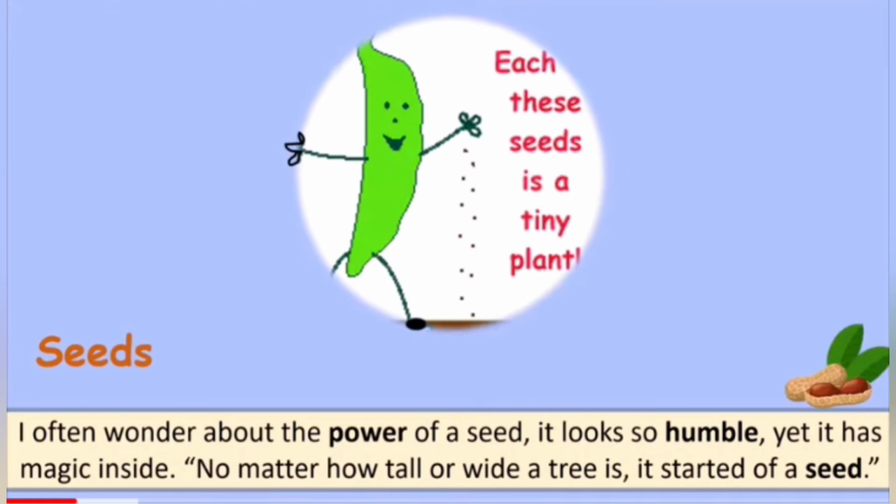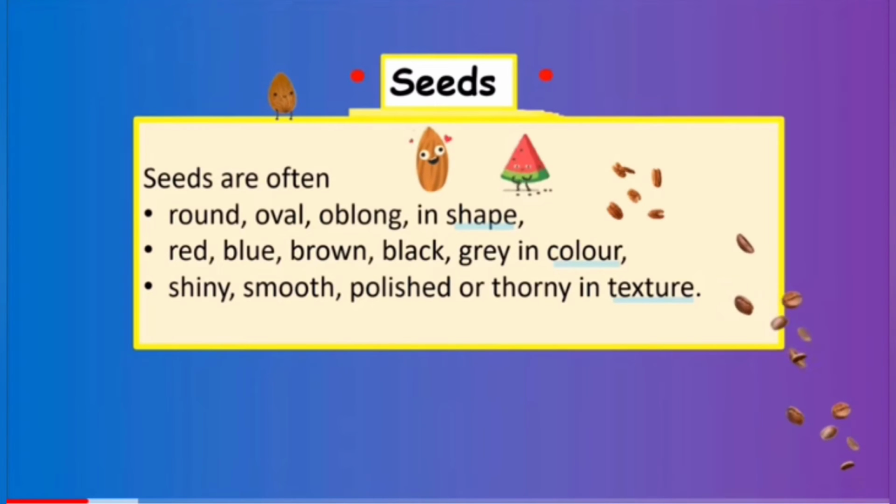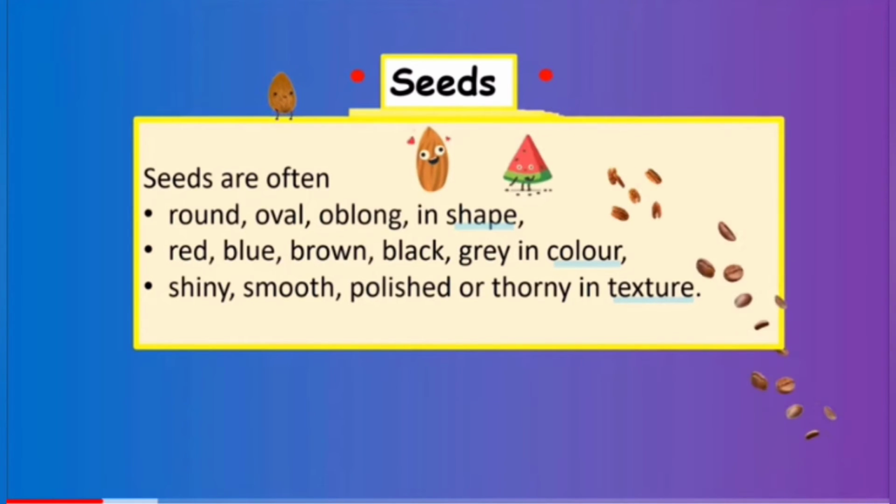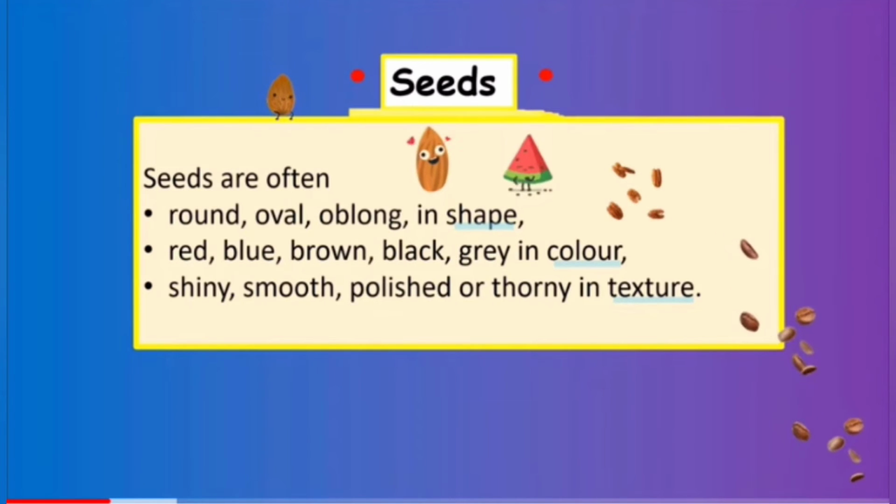For this, seeds need to move away or disperse. Since plants cannot move on their own, nature helps seeds to travel away from the parent plant. This moving away of seeds from the mother plant is called seed dispersal. Here are some ways by which seeds disperse.